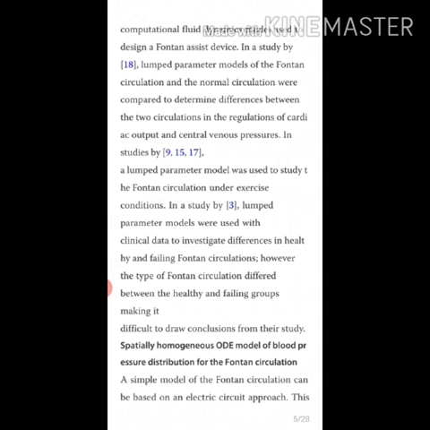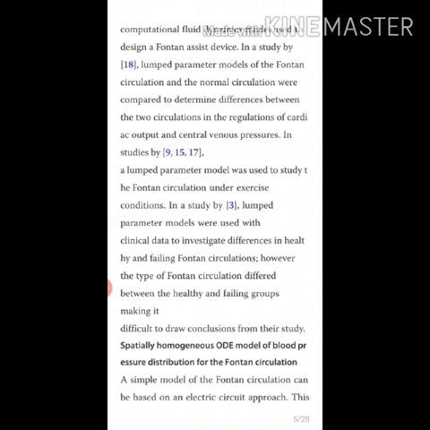Therefore, the lumped parameter model was used to study the Fontan circulation under exercise conditions. In another study, lumped parameter models were used with clinical data to investigate differences in healthy and failing Fontan circulations. However, the type of Fontan circulations differed between the healthy and failing groups, making it difficult to draw conclusions from their study.